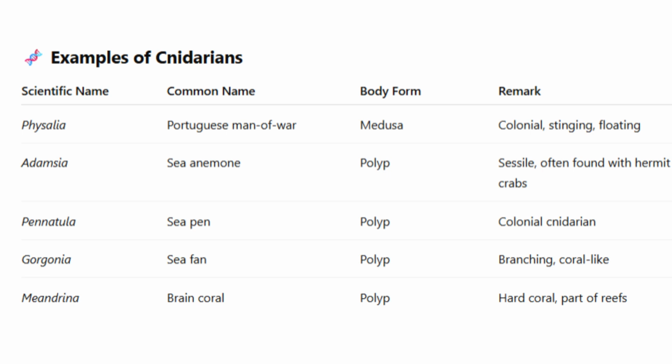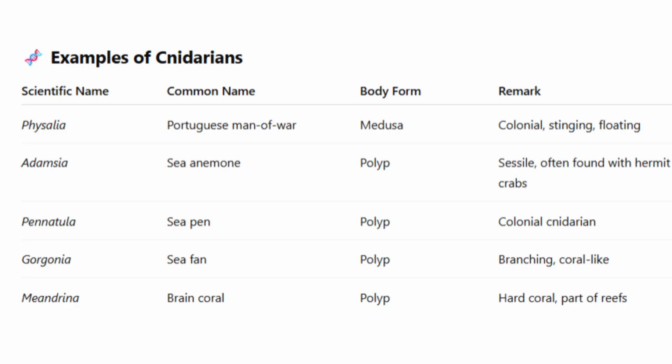2. Adamsia, sea anemone. Adamsia lives in a polyp form and is sessile, meaning it remains fixed in one place. It often forms a mutualistic relationship with hermit crabs. The crab gets protection from predators, while the anemone gains mobility and food access. A perfect example of teamwork in nature.